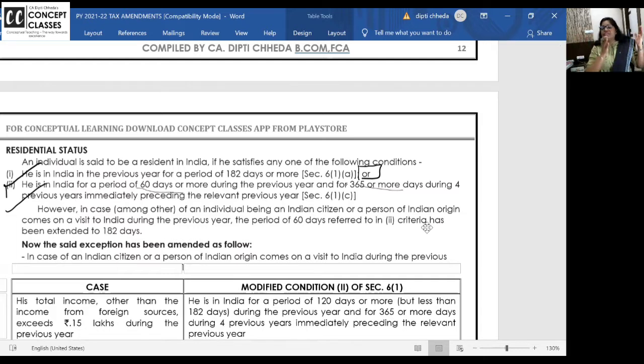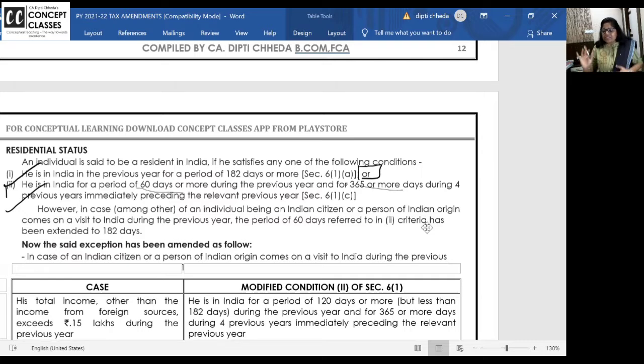For the additional conditions, you have to check the preceding financial years before March. In the last 10 years, in any 2 years you should be resident in India, and in the last 7 years you should be in India for more than 730 days. If both additional conditions are satisfied, you are resident and ordinary resident. If the basic conditions are satisfied but any one of the additional conditions or none is satisfied, you are resident but not ordinary resident.